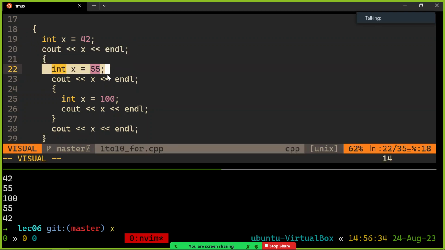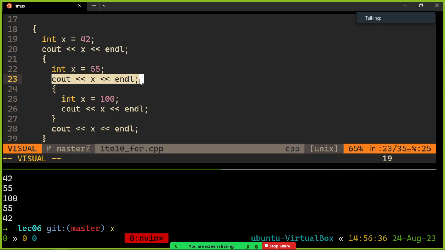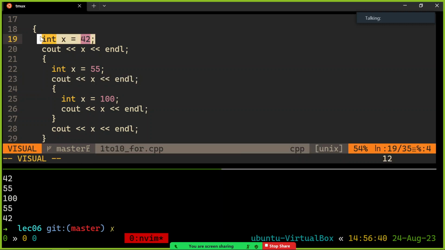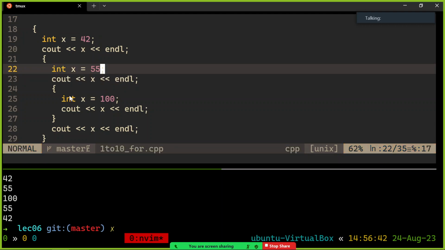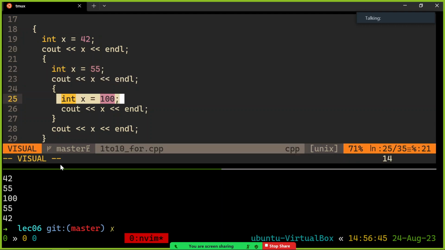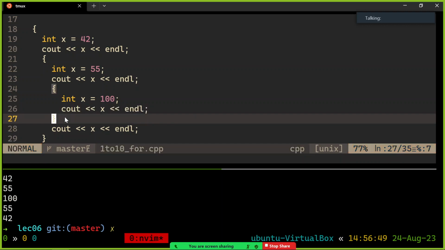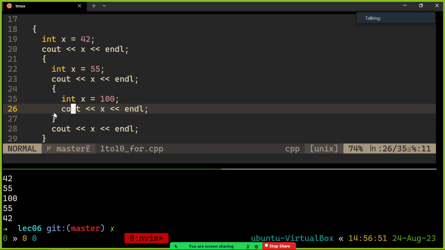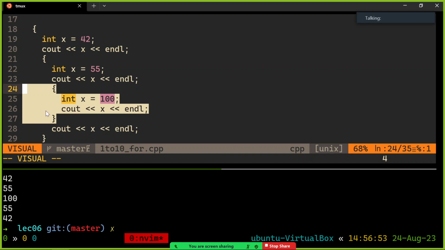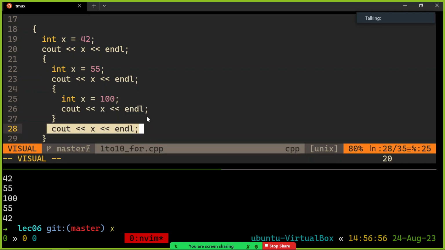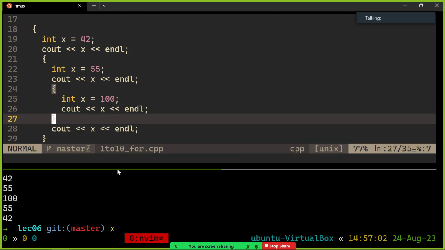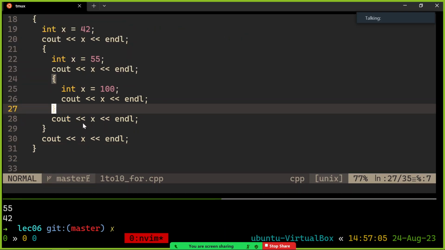Inner scope, int x equals 55. Sure, now that x gets priority. It'll print the 55 when I ask for x. It has no way of accessing the other one anymore inside this scope. And then we make this one: int x equals 100. Print that x. Cool, then we see 100. And then watch, the scopes close, this x dies. The 100 is gone now. So when I print x here, it's getting the closest x that's still alive, which is the 55. Do you see that? This is disgusting. And then we go down even further.